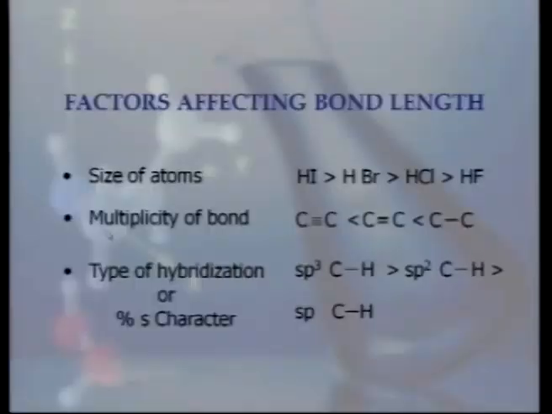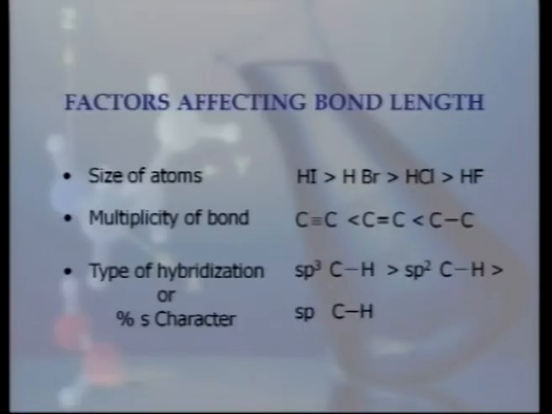Next factor which affects the bond length is multiplicity of the bond. Here we can see that as the multiplicity of the bond decreases, bond length increases, because carbon-carbon single bond is the longest and carbon-carbon triple bond is the shortest.